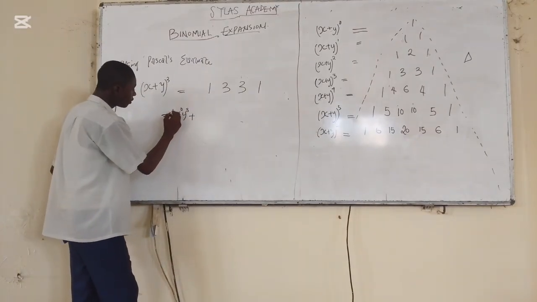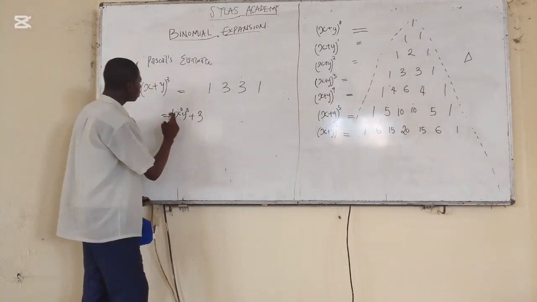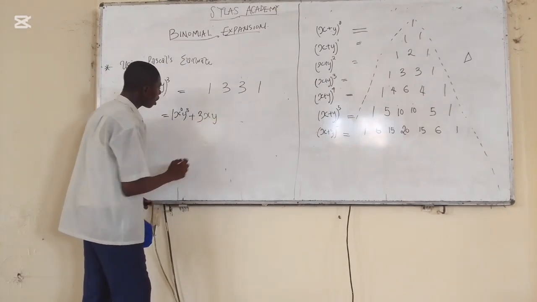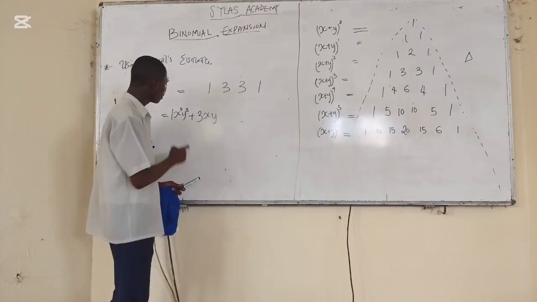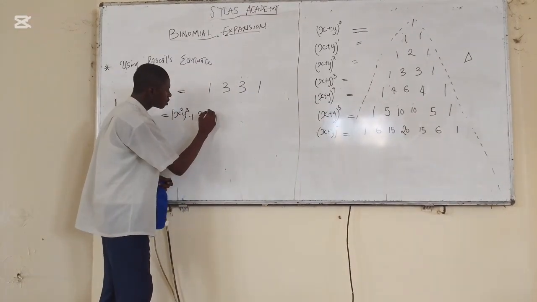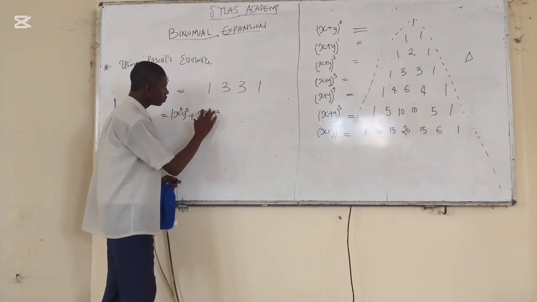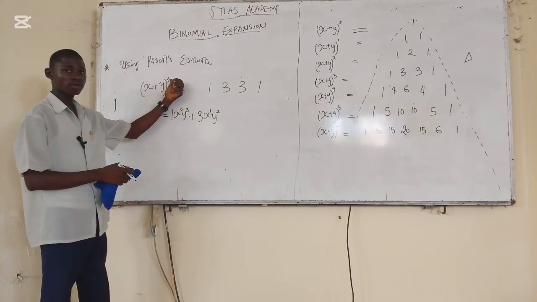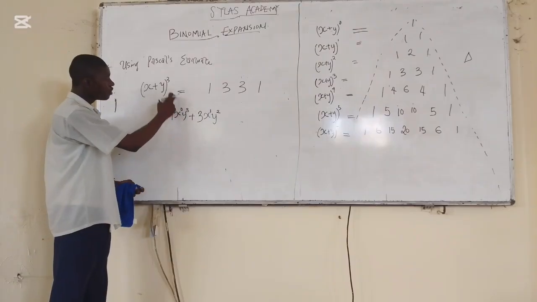Now we are going to be putting the coefficients because of time. Plus 3 now. This 3 here is coming to this one. x, y. But when x is increasing, y is decreasing. x was 0, it will turn to 1. Are you following now? 3 changes to 2. 1 plus 2 here gives you 3. Are you following now? 1 plus 2 gives you 3. 3 plus 0 gives you 3.